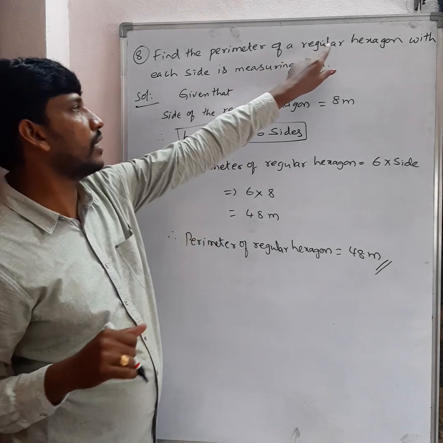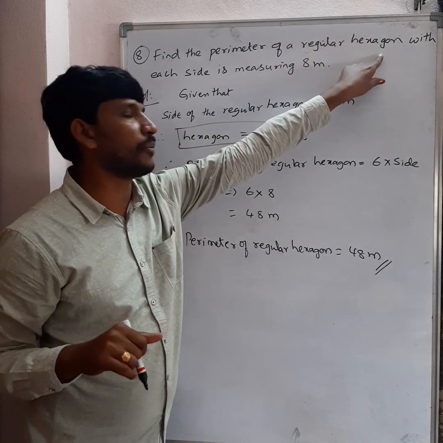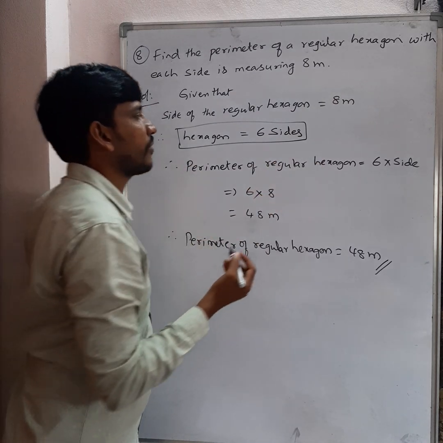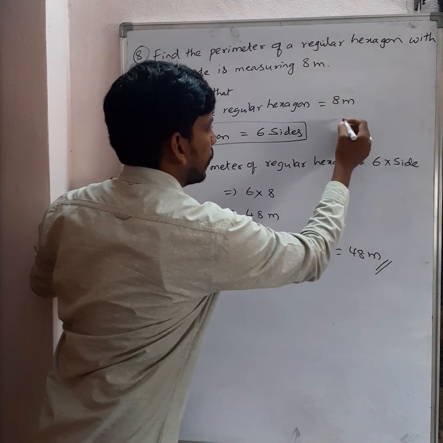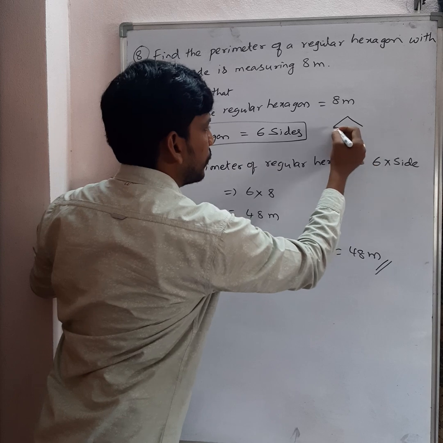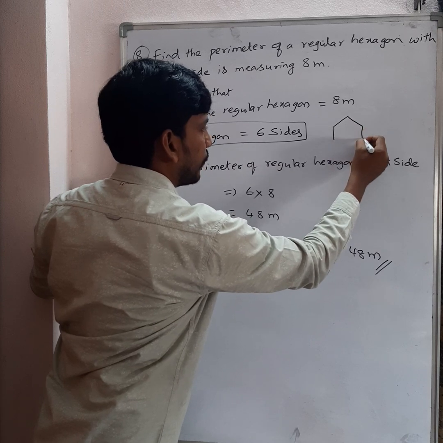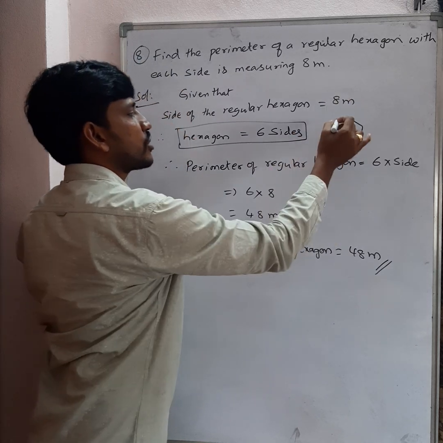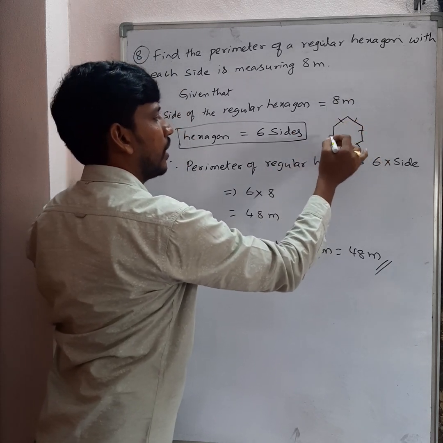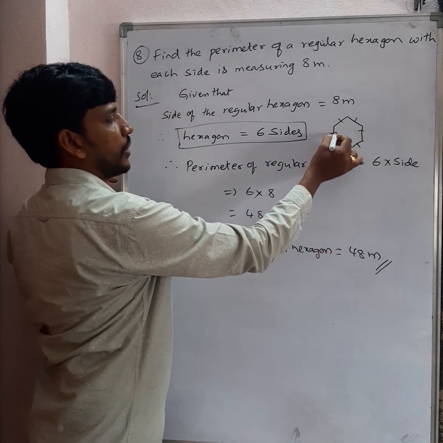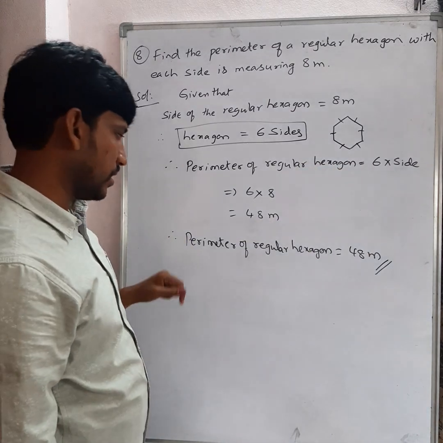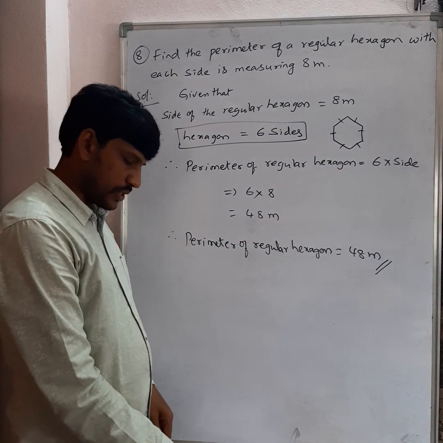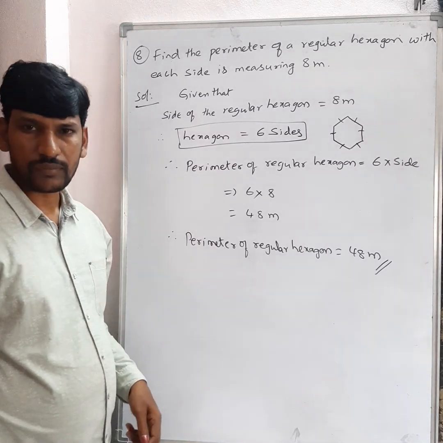So they given here regular hexagon means all sides must be equal. I am going to draw the figure here also. 1, 2, 3, 4, 5, 6. All these sides must be equal. Clear? I hope you understood this. Clear, my dears? Now let us move to the next question. Question number 9. Okay.